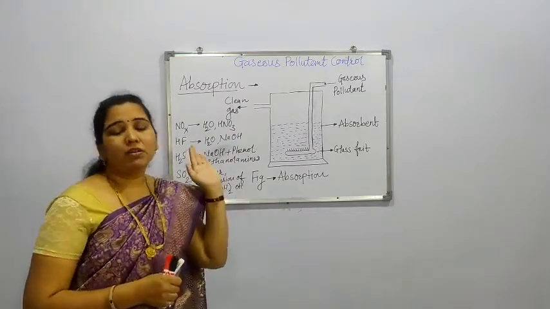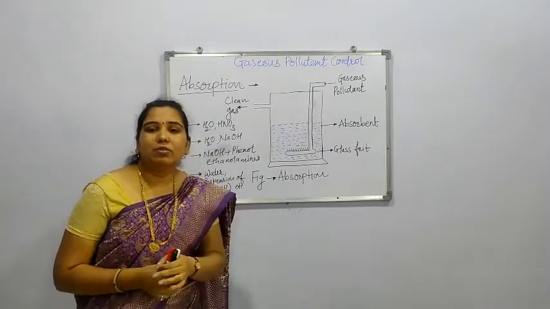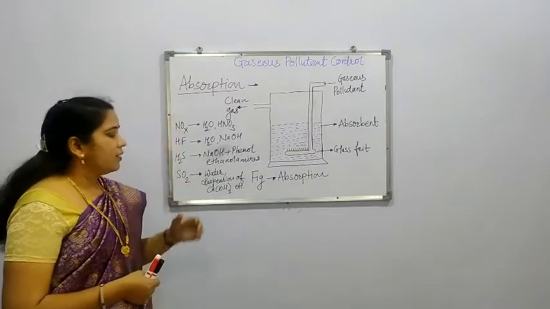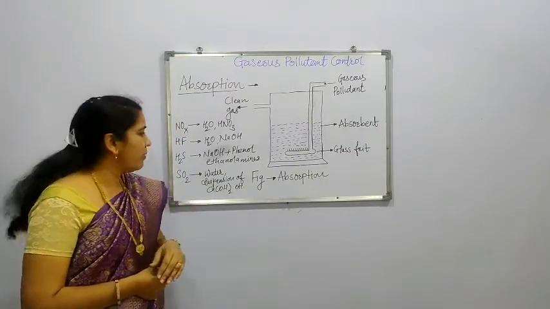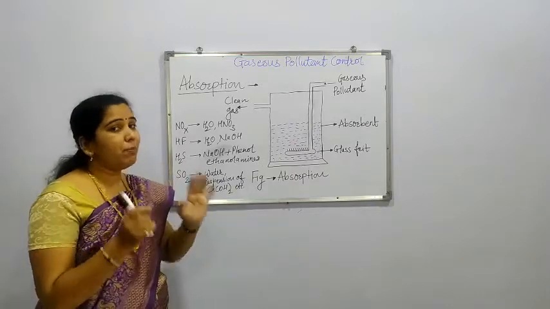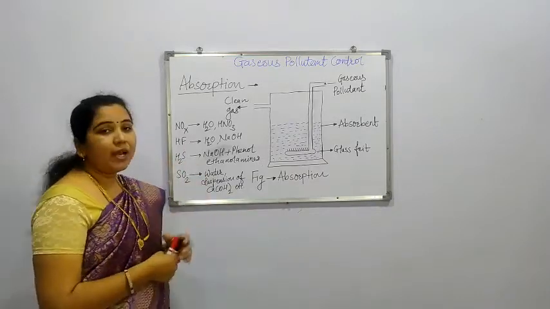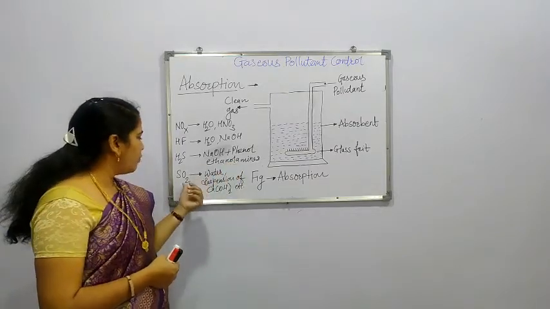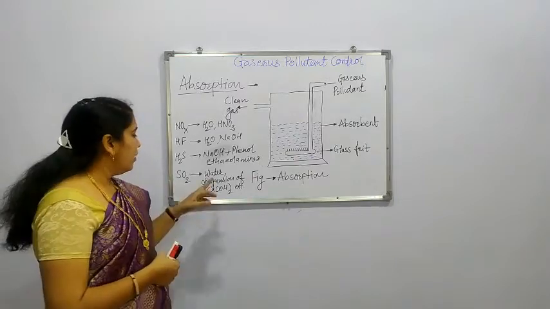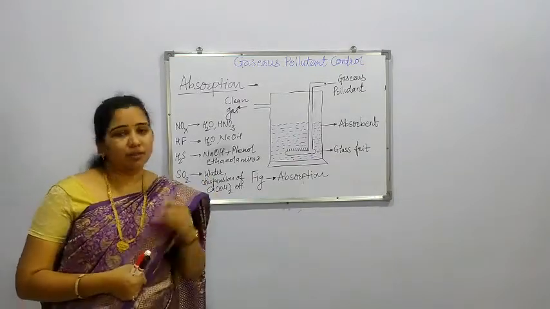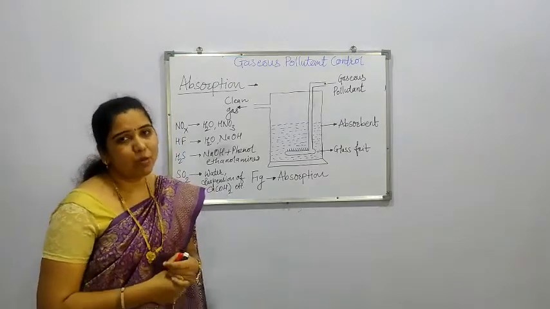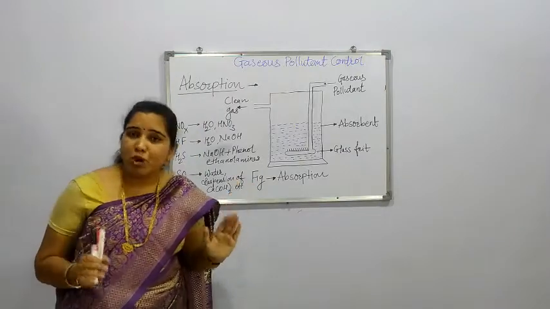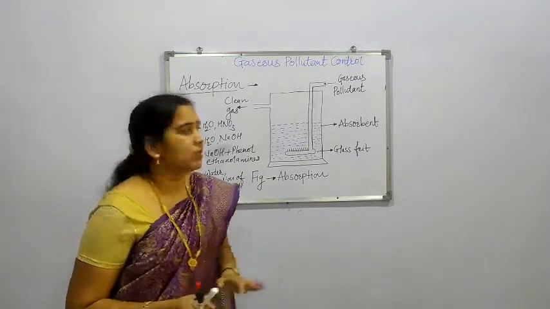Then water vapor, liquid water and sodium hydroxide are responsible for absorbing HF, that is hydrogen fluoride. Then NaOH, sodium hydroxide plus phenol in a particular proportion, is used for absorbing hydrogen sulfide. With that, ethanolamine is also responsible for absorbing oxides of sulfur. Then water vapor and a suspension of calcium hydroxide is responsible for absorbing the oxides of sulfur. So these are the different examples of absorbents and pollutants.